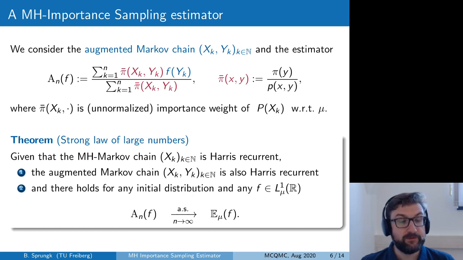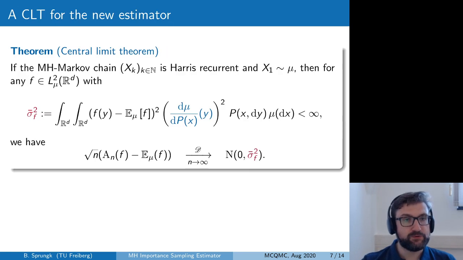So this theorem states that this is indeed a reasonable estimator which does its job, but how about a measure for efficiency for this new estimator? Can we derive also a central limit theorem, and if so, what's the asymptotic variance of this estimator? To this end, we have proven the following theorem, which has again the same mild assumption of Harris recurrence of the underlying Metropolis-Hastings Markov chain, and as usual, the assumption that we start in stationarity.